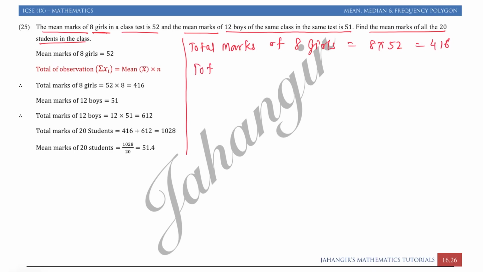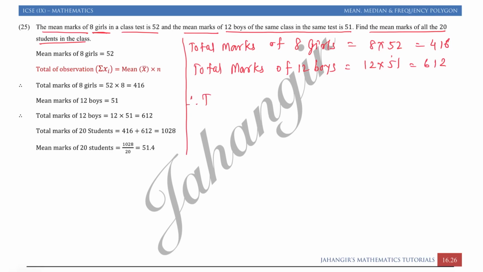You have to follow the steps on the left side because it's written in a very systematic way. Total marks of 12 boys is equal to 12 into 51. So 12 ones are 12, 12 5s are 60, 612.